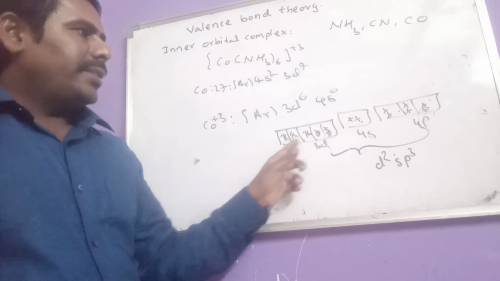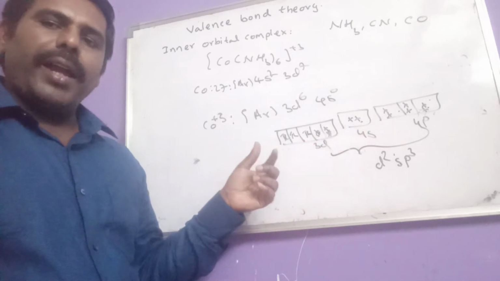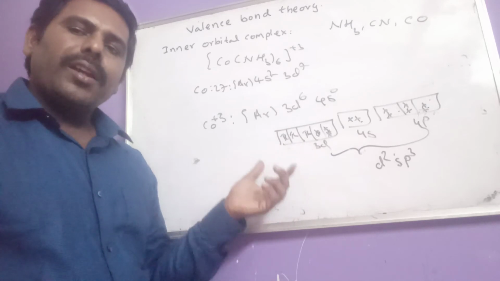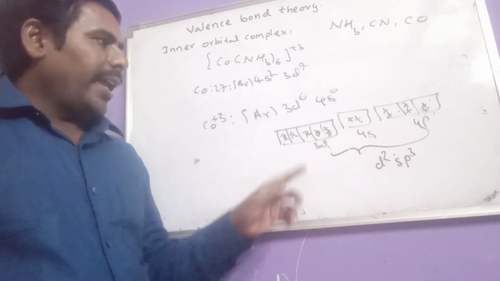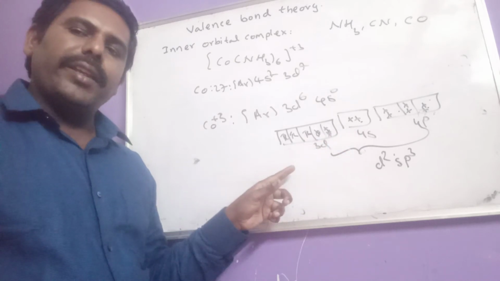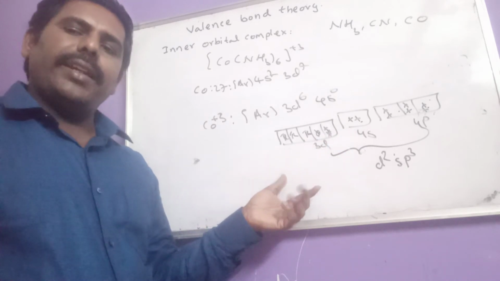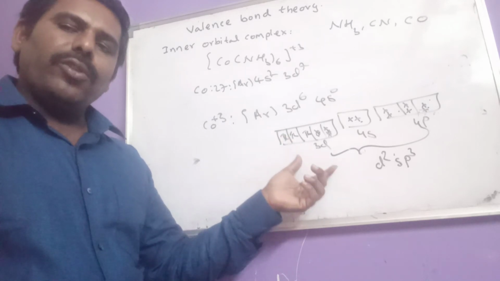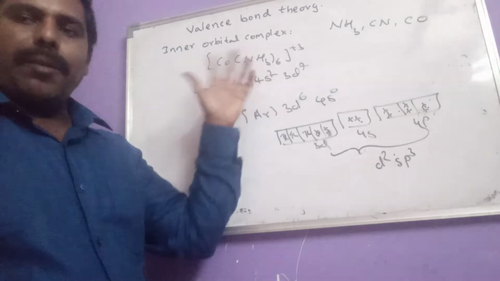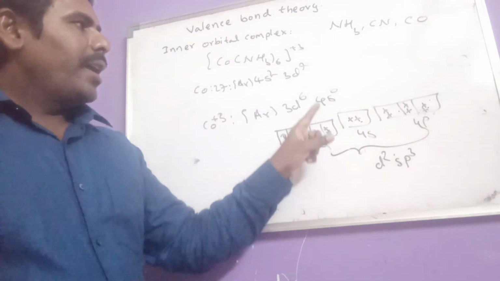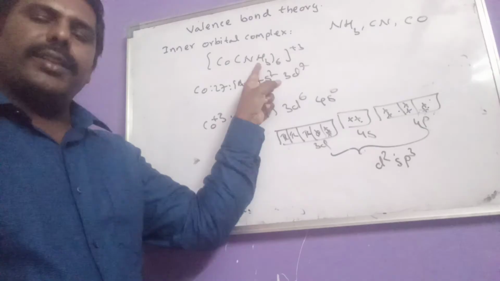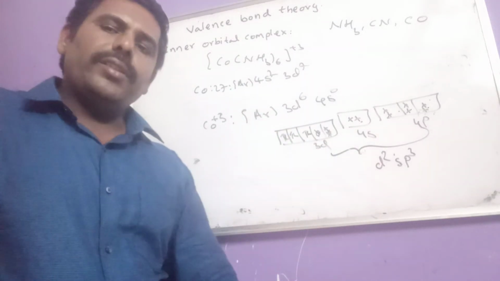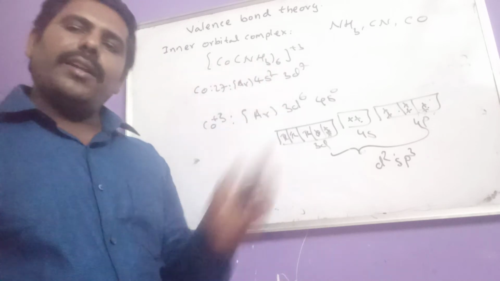And as this has a total magnetic moment 0, it is known as low spin complex compound. And as no unpaired electron is present in this, it has diamagnetic nature. So these are the different important things we have to remember regarding this inner orbital. And another name also there: as strong ligand approached, this is called strong field complex compound. So this is regarding inner orbital complex.